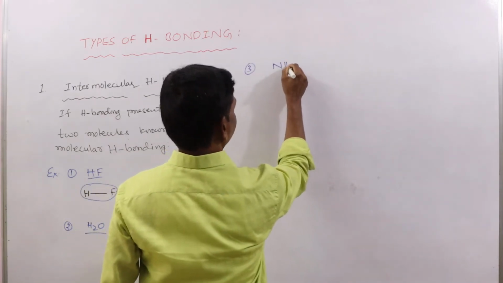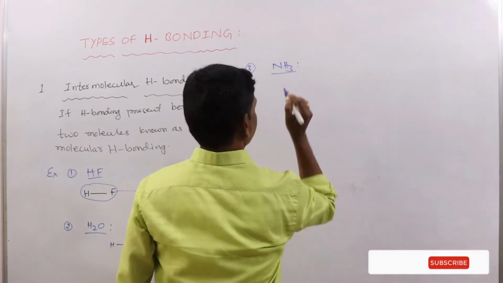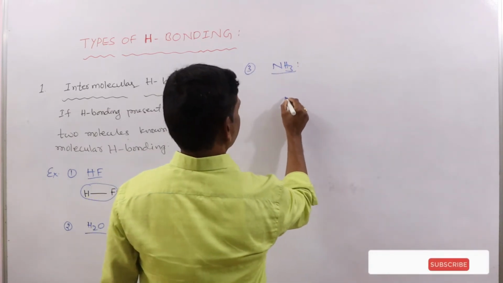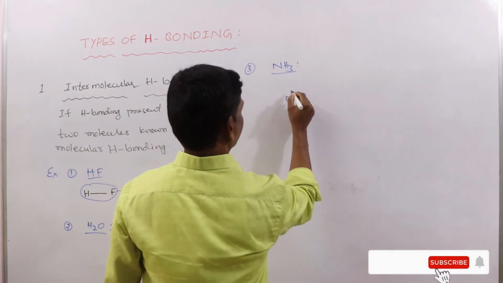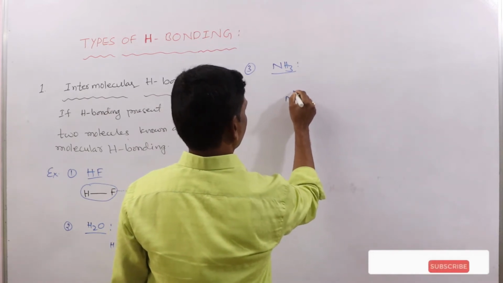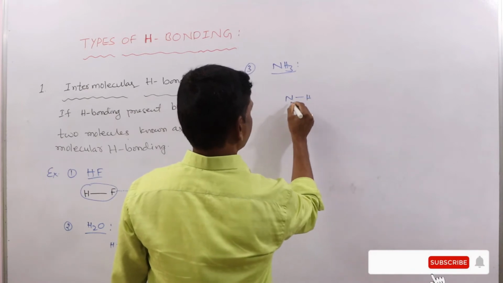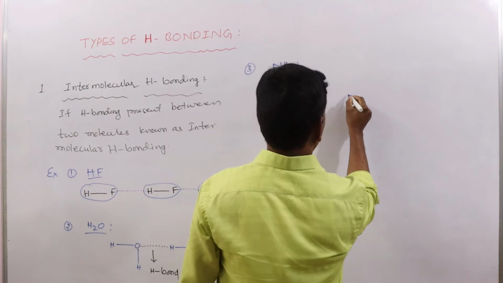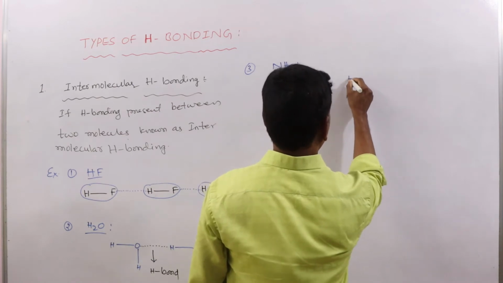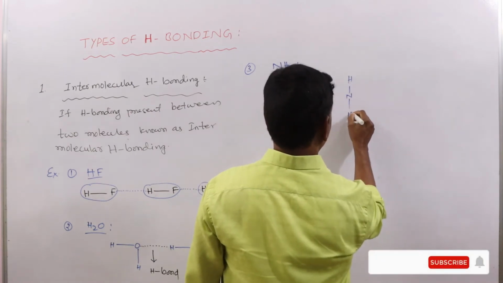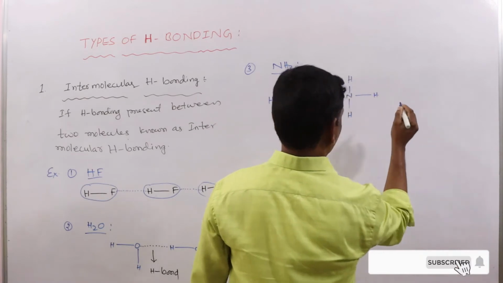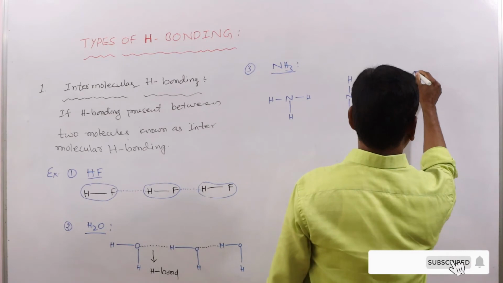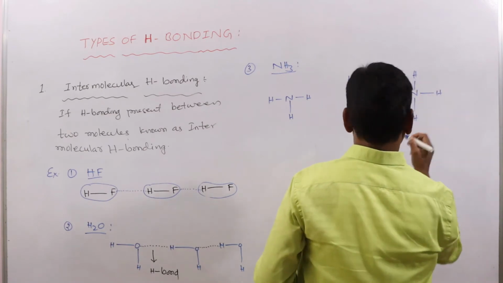Another example is ammonia molecule. Here nitrogen, hydrogen, nitrogen, hydrogen, and hydrogen.